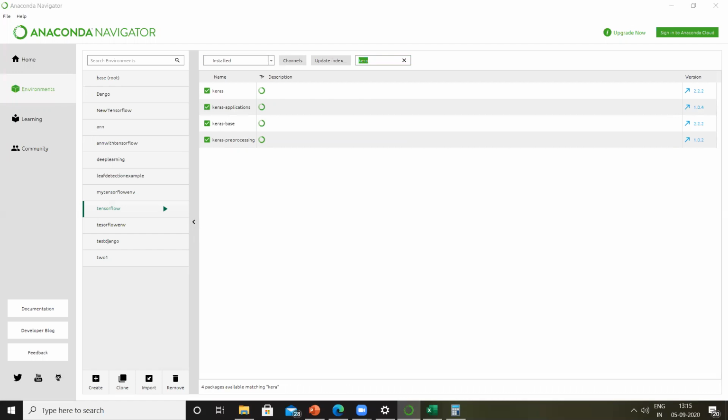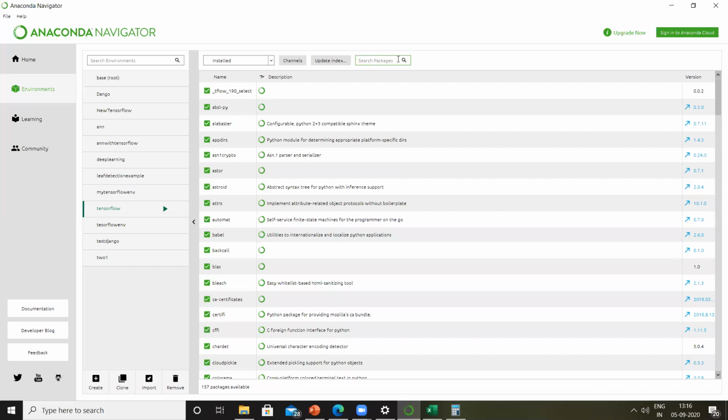Keras base 2.2.2 and Keras preprocessing. Please make sure you use the same version, guys. Otherwise, there is going to be a problem with your program, because with the new libraries, they have changed some small syntax. Right, so we'll be using Keras 2.2.2, Keras applications 1.0.4, Keras base 2.2.2, and Keras preprocessing 1.0.2.